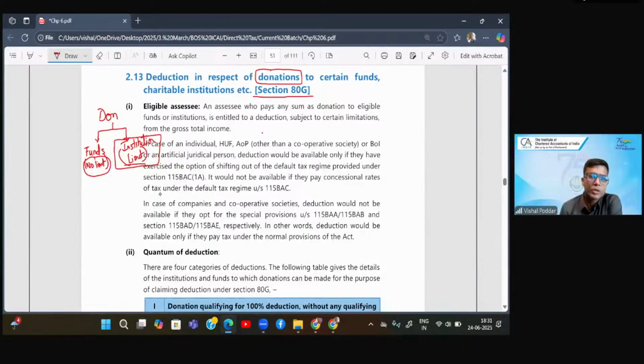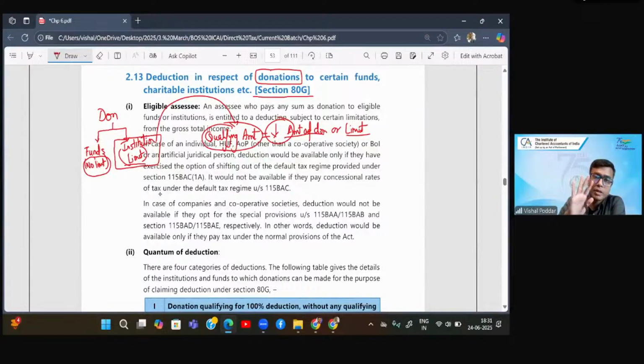Now, if you are giving donation to institutions, since there is a limit, your qualifying amount, meaning the amount which is eligible for deduction, will be the lower of the amount of donation that you have given and the limit. What is the limit that we will check? For the category of institutions, you have to first find out the qualifying amount because there is a limit. This qualifying amount is the amount of donation that you are making compared with the limit which is applicable, whichever is lower. That becomes the qualifying amount.